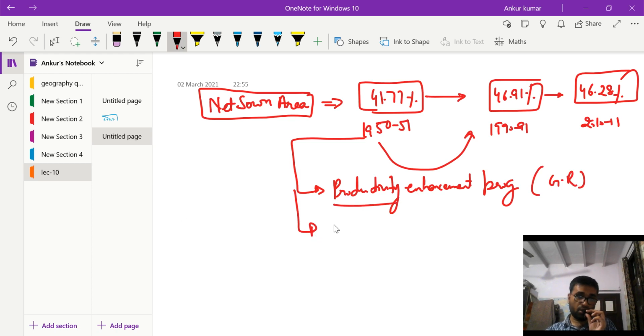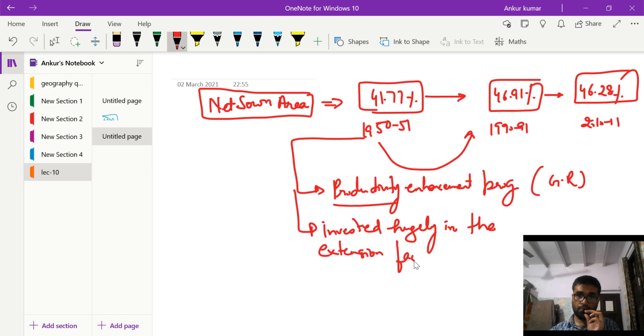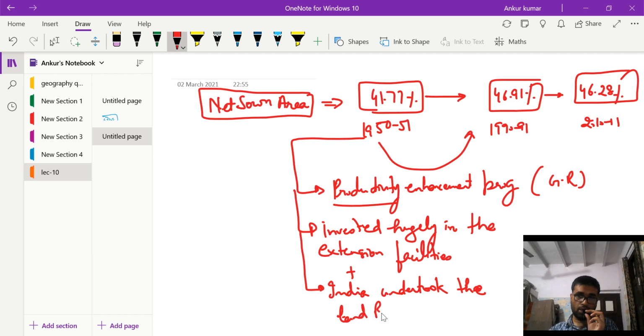Besides this, we invested hugely in the extension facilities, plus India undertook the land reforms that we talked about, the land reforms after independence.